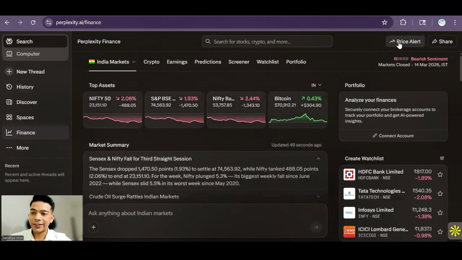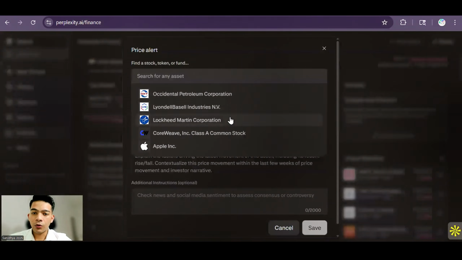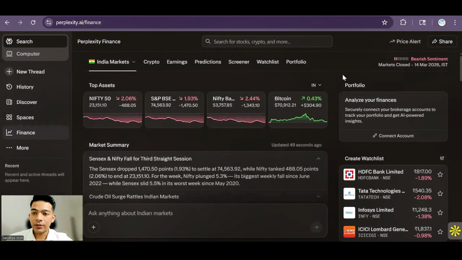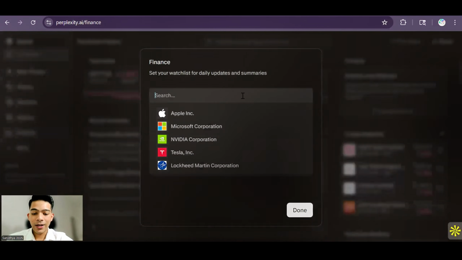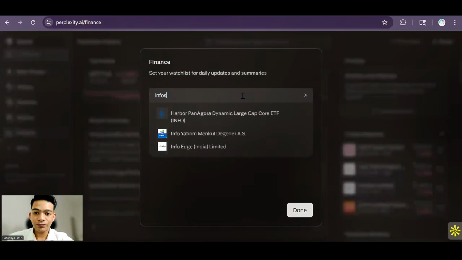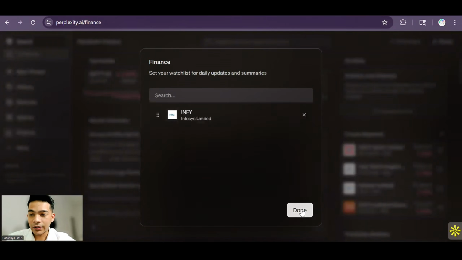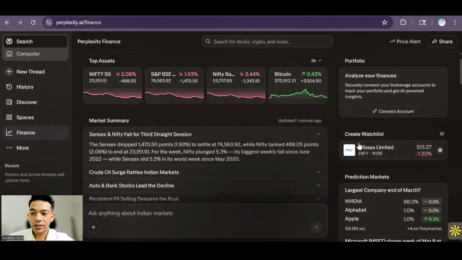Now let me tell you about all the things they have specifically on the home page. You can see they have the price alert option. If you like a particular stock, you can choose it from here and just set a limit price or maybe a target price that you're looking for. Then you can connect maybe your Zerodha account to this one, and then it will analyze everything for you. The great thing is you can create your watch list. For example, I'll add, let's add Infosys, and we'll be done. You can see the watch list on the side as well.